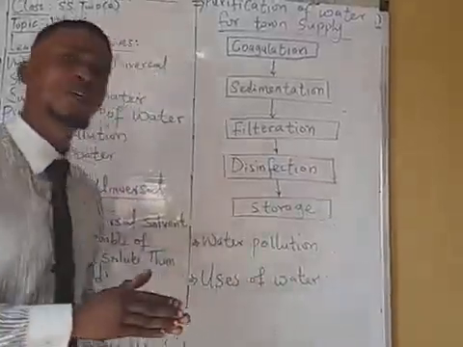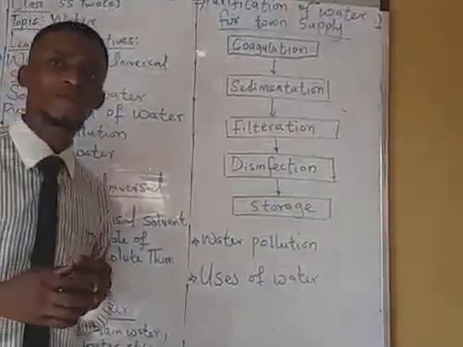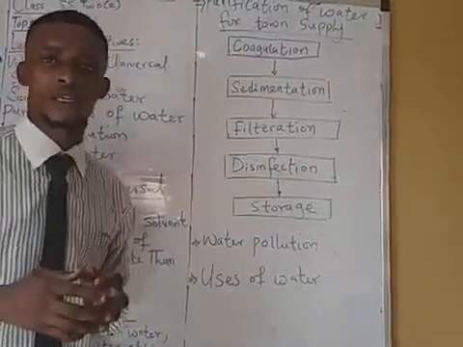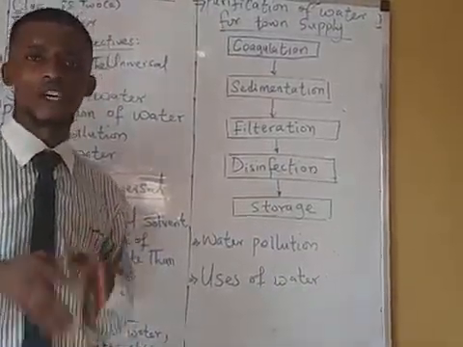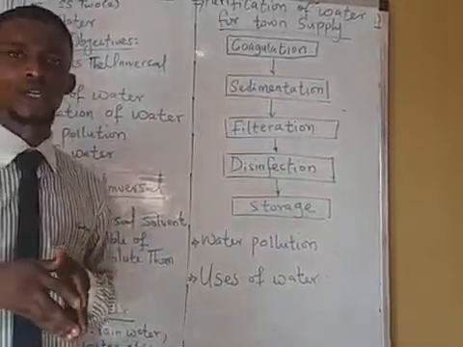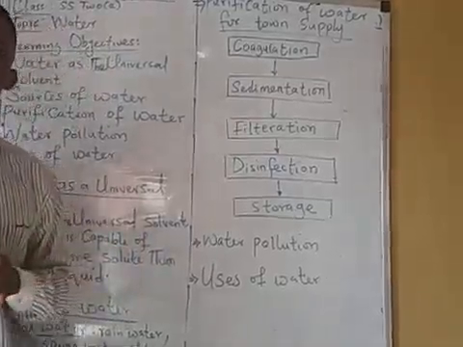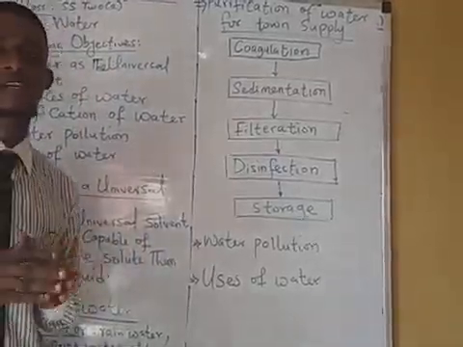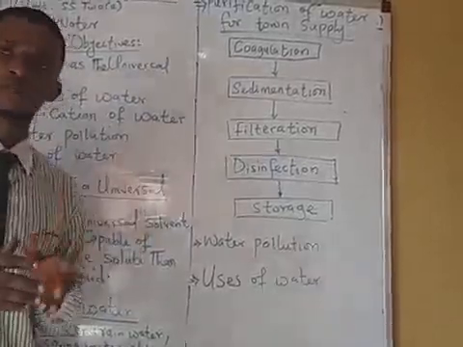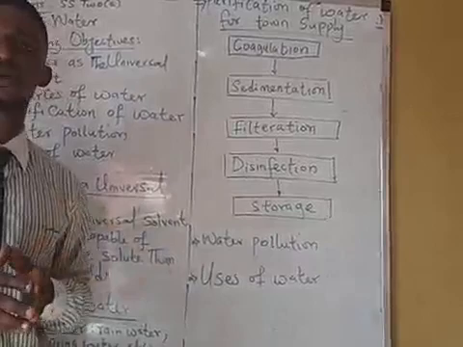Now, we are going to be looking at water pollution. Now, what is water pollution? Now, water pollution is defined as the release of toxic or harmful substance into water body. That is what water pollution is. Now, what causes water pollution? Sometimes water pollution are actually caused by man and their activities, like oil spillage. When company spill oil into rivers, it pollutes the water.